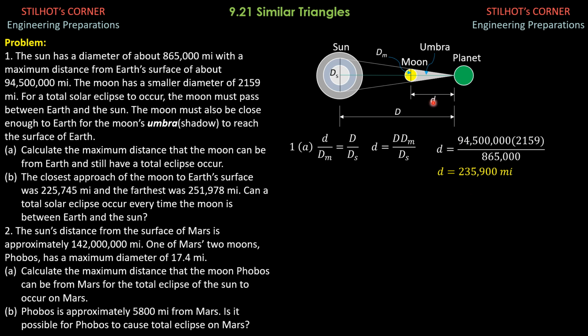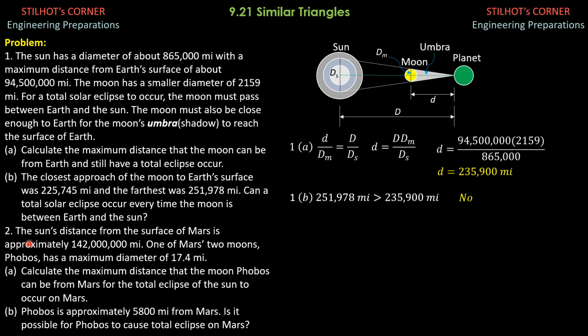But if the distance of the Moon from the surface of the planet is greater than this, then total solar eclipse cannot occur all the time. So in this case, the answer to part B is no, because 251,978 miles is greater than 235,900 miles. So the answer is no for that case.